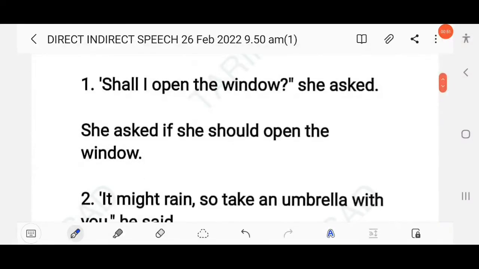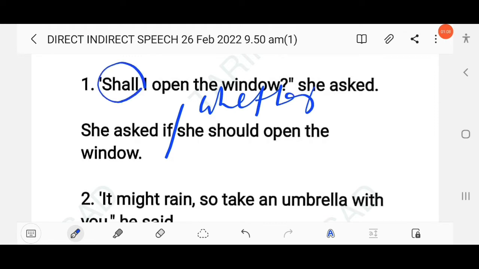So here you have to write she asked. Don't write she told here, because this is a type of inquiry, that is, she wanted to know, so she asked. Here both if or whether can be accepted, right? She asked if or whether she should. Here the present modal shall will change into should. Both if and whether can be accepted.